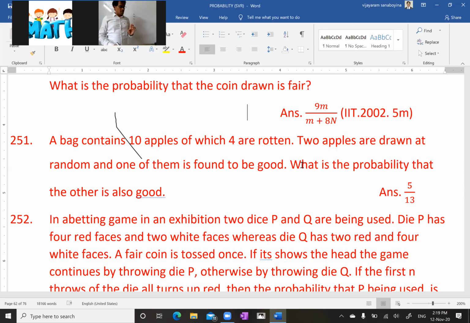Some people get confused. 2 apples are drawn at random and one of them is found to be good. That is A, that is clear.